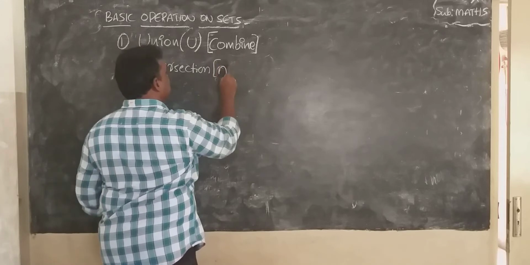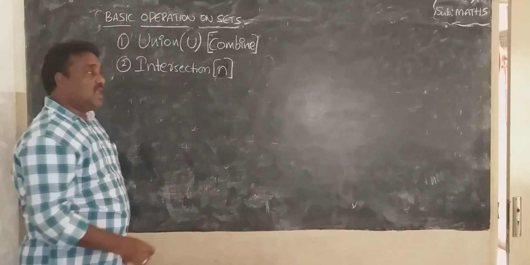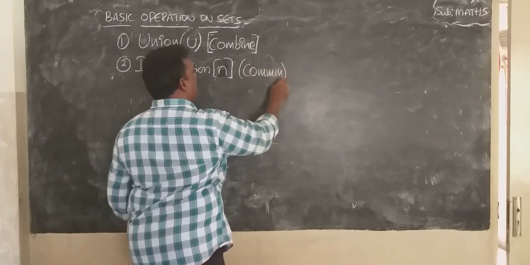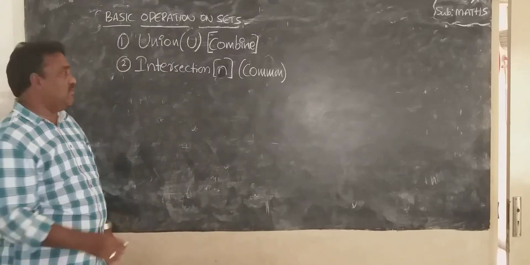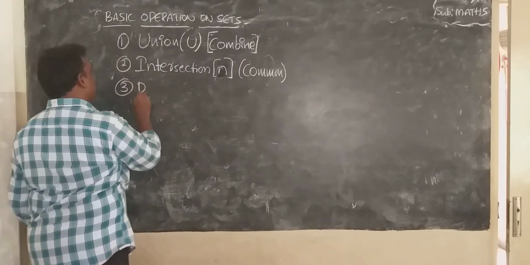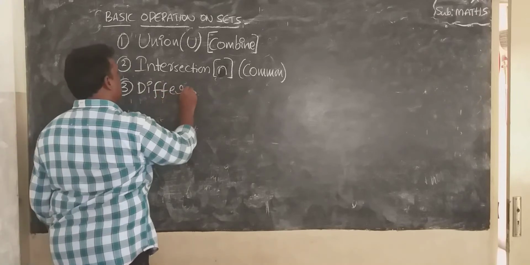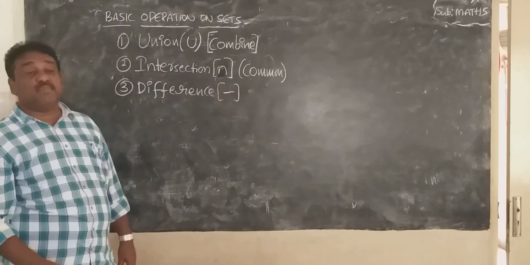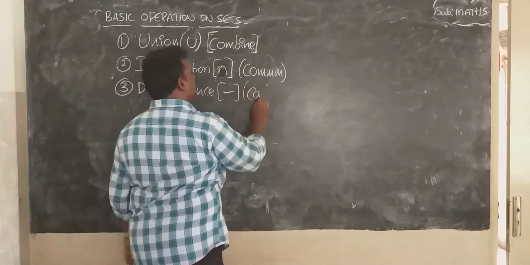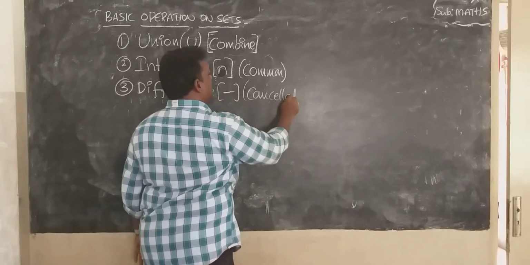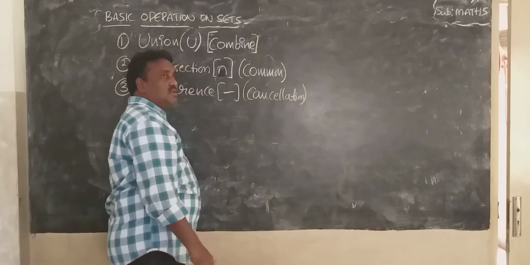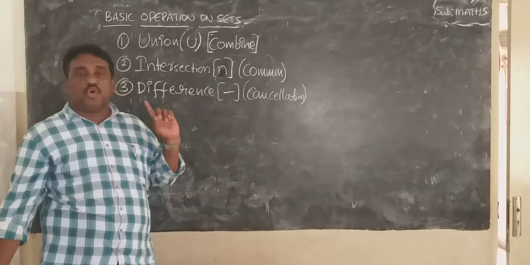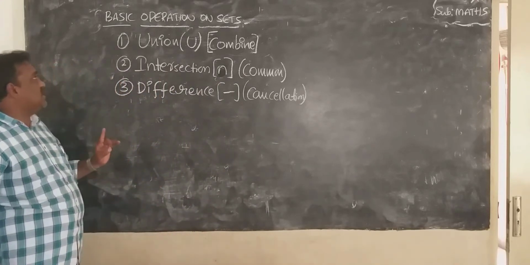This is the symbol for intersection. Third one, difference. Difference means minus, means cancellation. Triple C: first combine, second common, third cancellation. Those are the three basic operations on sets.